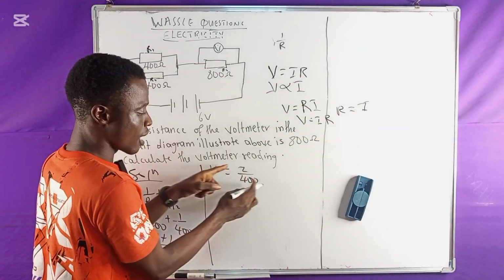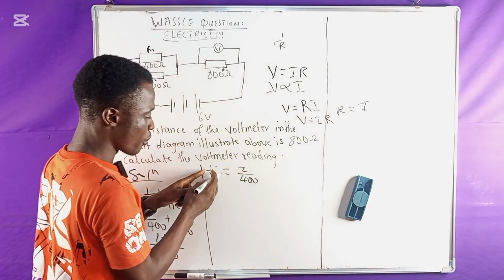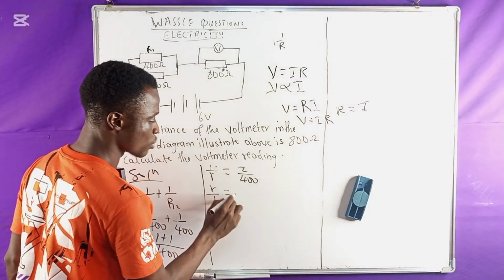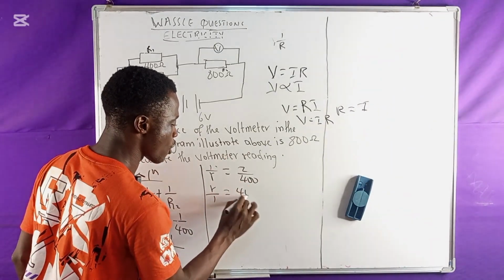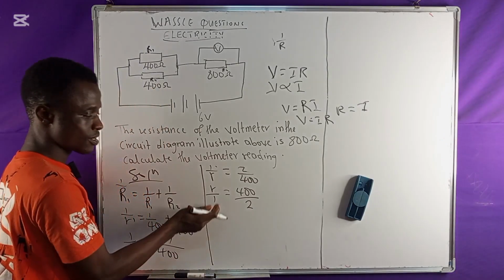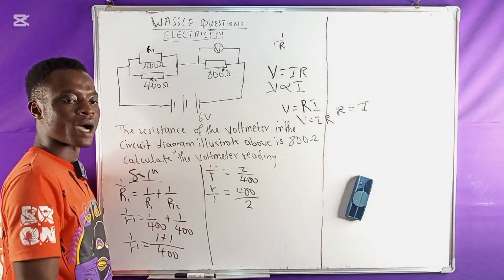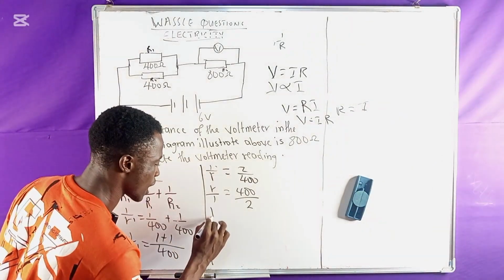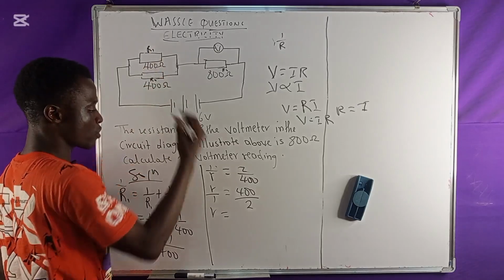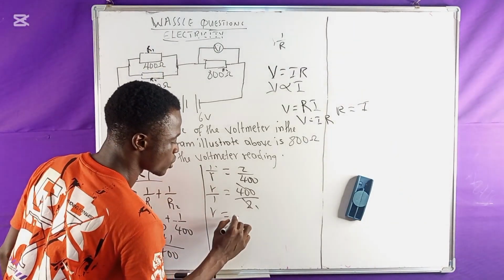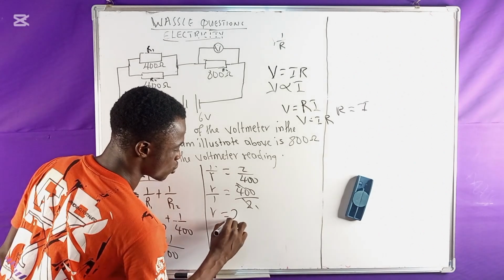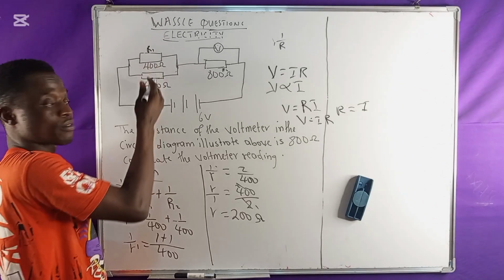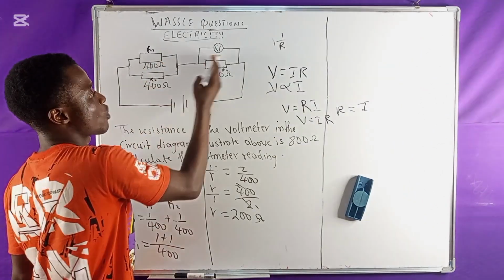So if I have an inverse and I have another fraction here, I will decide to remove this inverse. If I want to remove this inverse, that means I will have R all over 1 equal to this inverted, that means 400 all over 2. So in this case, anything divided by 1 is that particular value, so R divided by 1 is the same as R. So R now becomes equal to 400 over 2, which is 200. So I have 200 ohms here. This is what I have for the first resistance for this connection here. Then here in this case, they are connected in series.